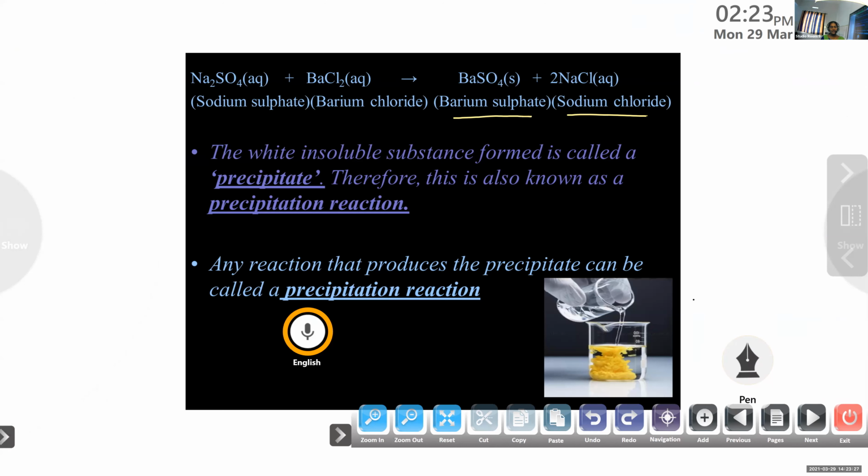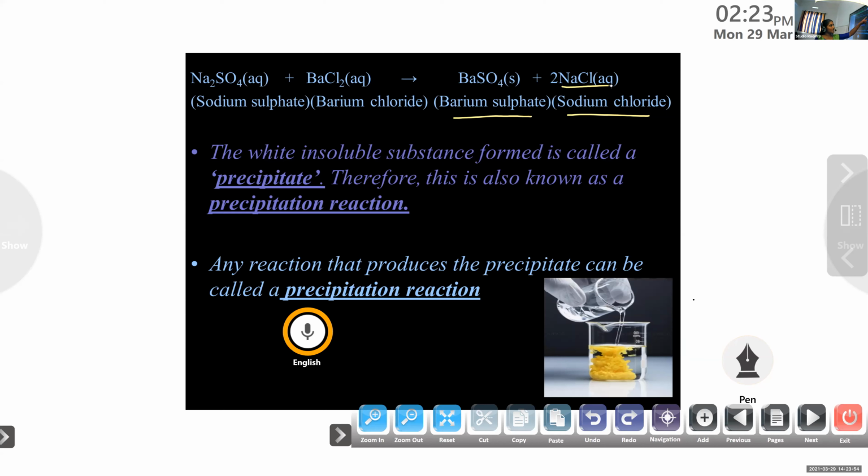And which is that white insoluble substance? Can you identify? Is it sodium sulfate, barium chloride or barium sulfate? Barium sulfate. Very good. Can you tell me why? That white insoluble substance is barium sulfate, because sodium chloride is the common salt that is dissolved in water, right?